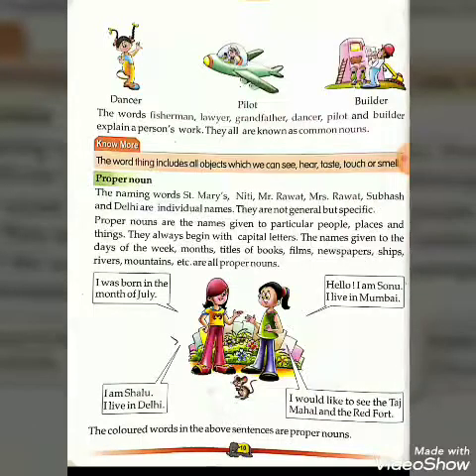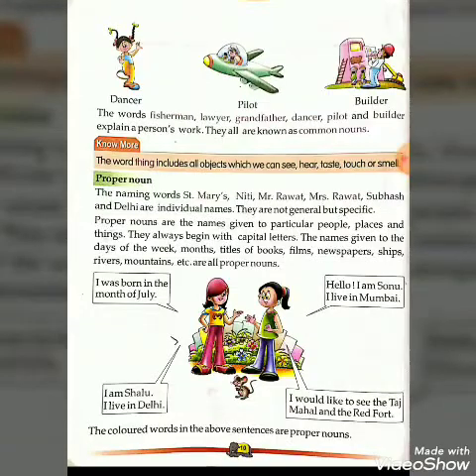The names given to the days of the week, months, titles of books, films, newspapers, ships, rivers, mountains, etc. are all proper nouns.